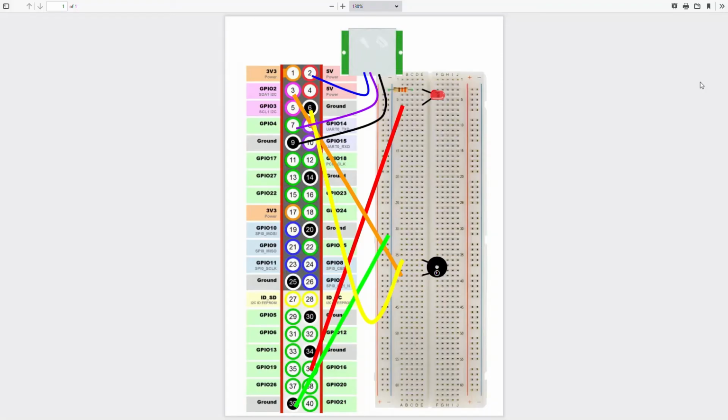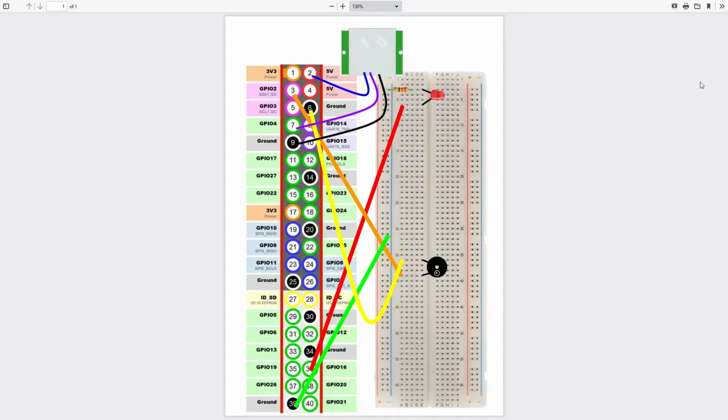This is the circuit layout of the breadboard and the GPIO pins. I want you to make sure that the positive side of the breadboard is facing towards the GPIO pins and the negative side is not. And for the piezo buzzer, the positive-legged anode is on 39E and the negative-legged cathode is on 36E.